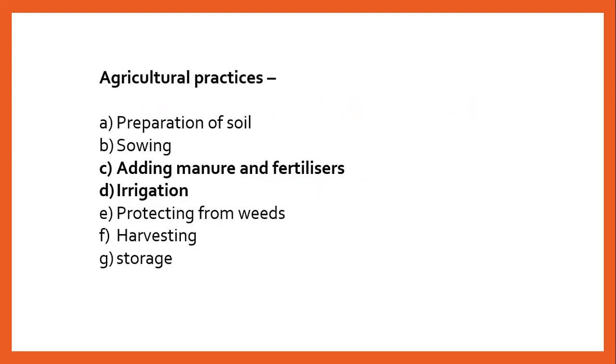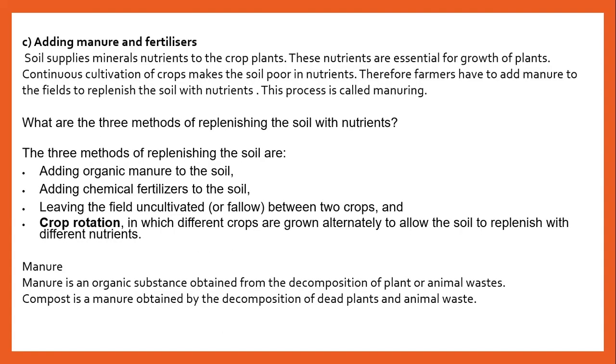Agricultural practices: adding manure and fertilizers, irrigation. Adding manure and fertilizer. Why is it added? Because soil supplies minerals to the crop, and these nutrients are essential for the growth of the plants. But continuous cultivation of crops makes the soil poor in nutrients, and therefore farmers have to add manure to the field to replenish it with nutrients, and this process is known as manuring.